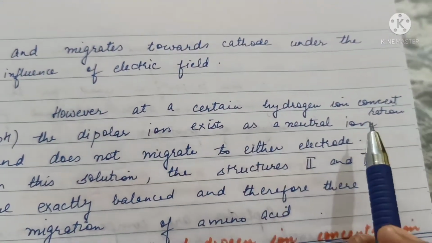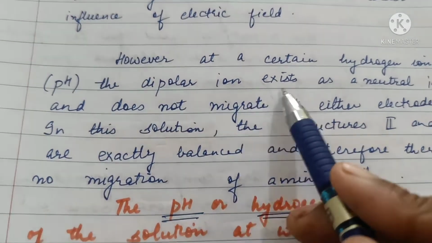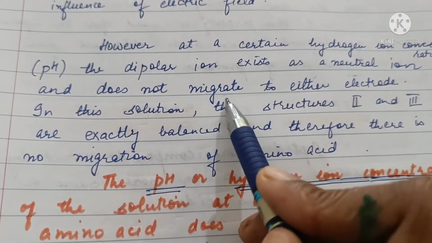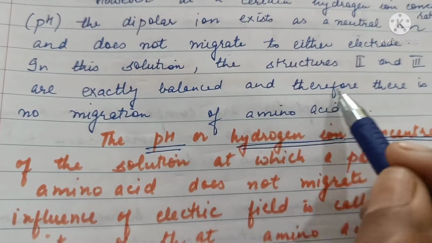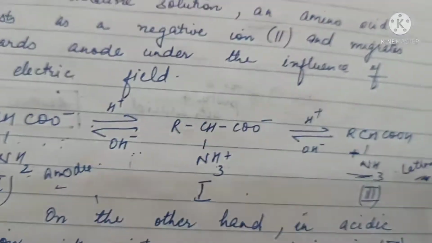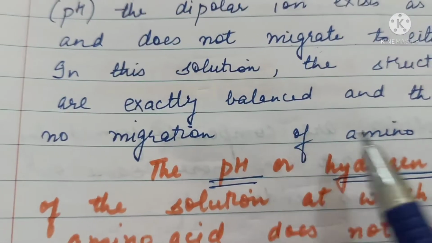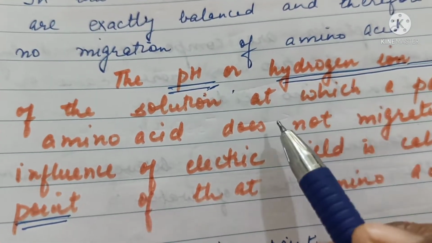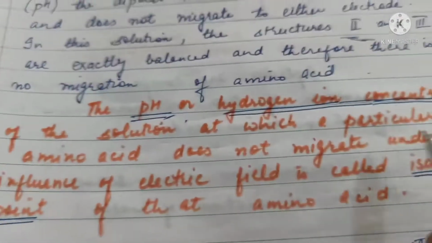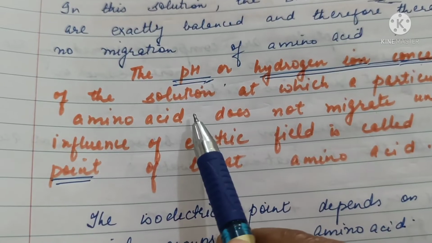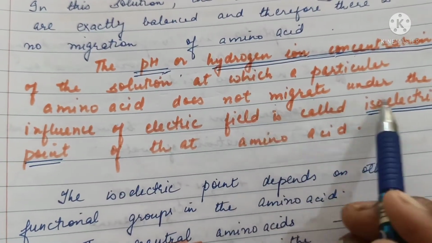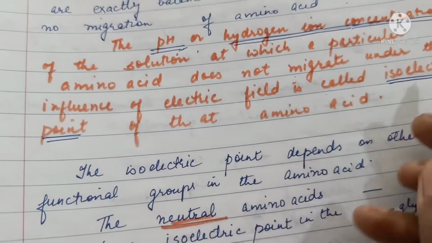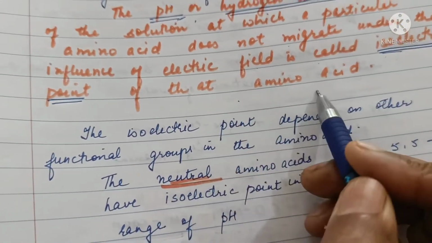But as a neutral molecule, at a particular hydrogen ion concentration, it will exist as a neutral molecule and will not migrate to either electrode. And in this form, structure 2 and structure 3 will be in equilibrium, and there will be no migration, and the pH where there is no migration is called the isoelectric point. So the pH or hydrogen ion concentration of the solution at which a particular amino acid does not migrate under the influence of an electric field is called the isoelectric point of that amino acid.